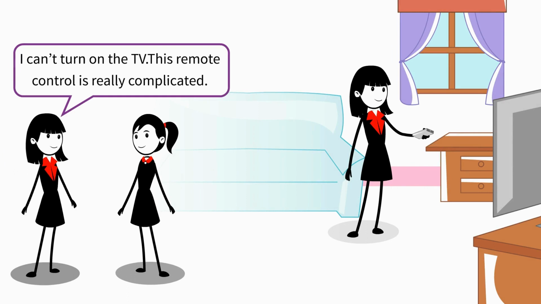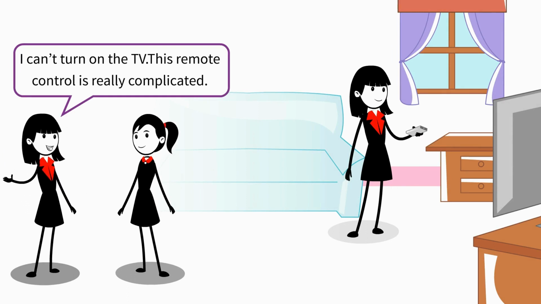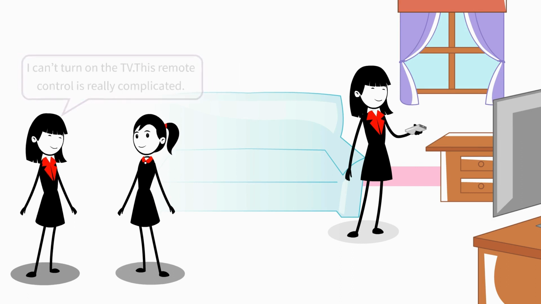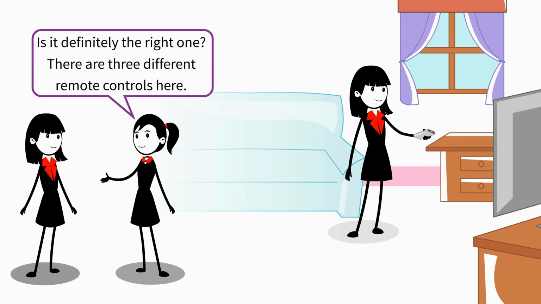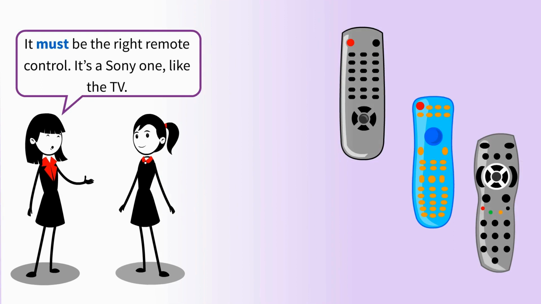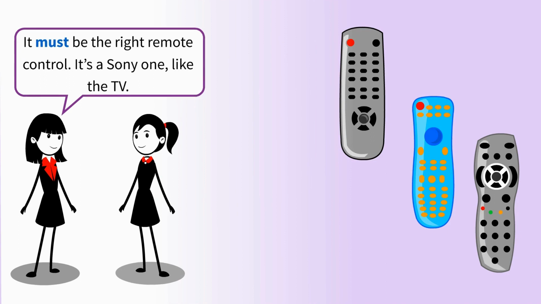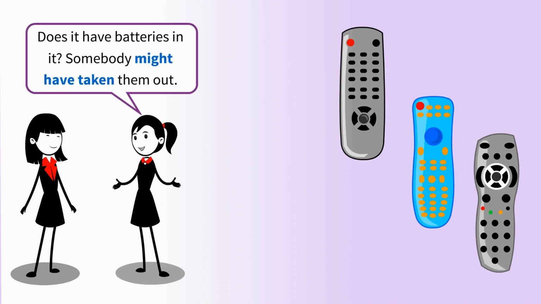Let's go. Oh, I can't turn on the TV. This remote control is really complicated. Is it definitely the right one? There are 3 different remote controls here. It must be the right remote control. It's a Sony one, like the TV. Does it have batteries in it?